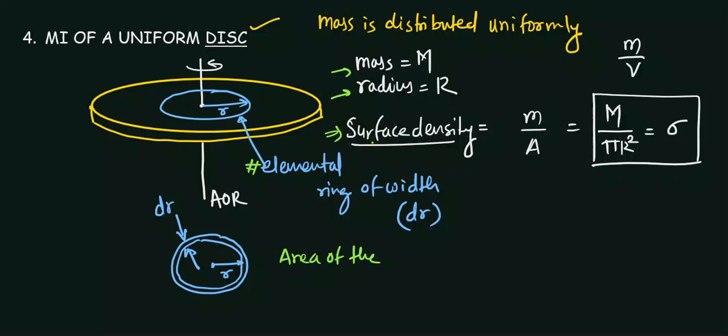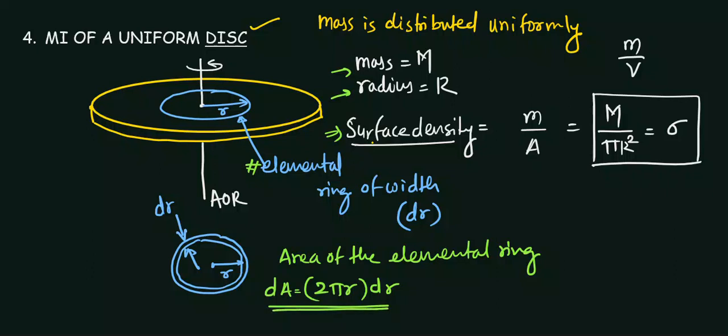Area of an elemental ring, due to the small width, you can take the circumference of the ring. So that will be 2 pi r, the circumference of the ring, into its width, which you can directly write as dr. So this will be the elemental area.